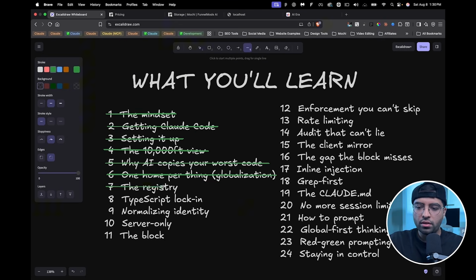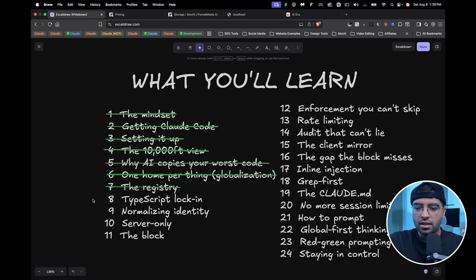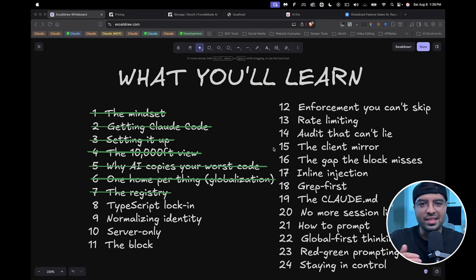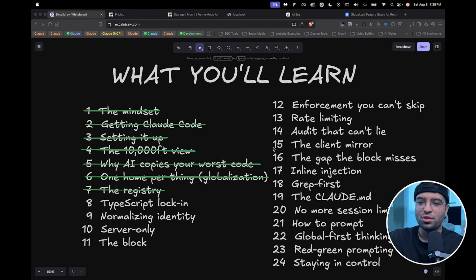And since we already completed the registry module, I guess we can check that off as well. The next one is TypeScript lock-in. So let's jump in. In this module, I want to deep dive a little bit more into TypeScript lock-in. It is a piece of the echo signal that is very important when building with AI. And so let's go ahead and jump straight right in.